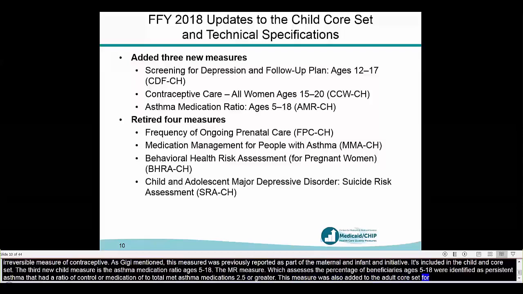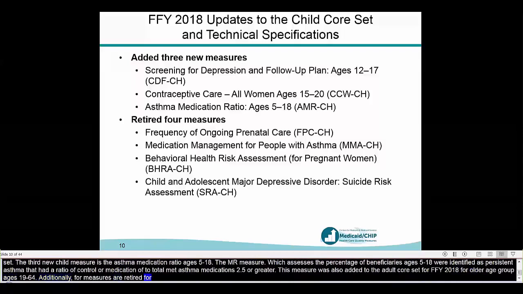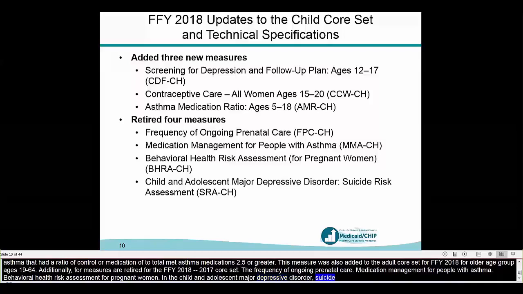Additionally, 4 measures were retired from the FFY 2017 core set, and those include the frequency of ongoing prenatal care, medication management for people with asthma, behavioral health risk assessment for pregnant women, and the child and adolescent major depressive disorder suicide risk assessment measures. And now I'll turn it over to Colleen to talk about updates to the adult core set.